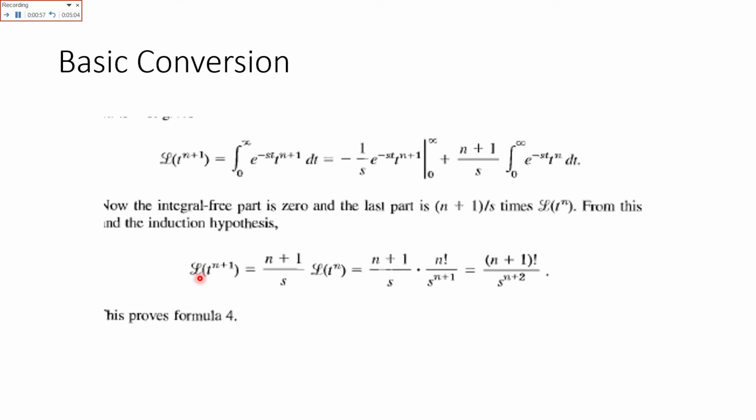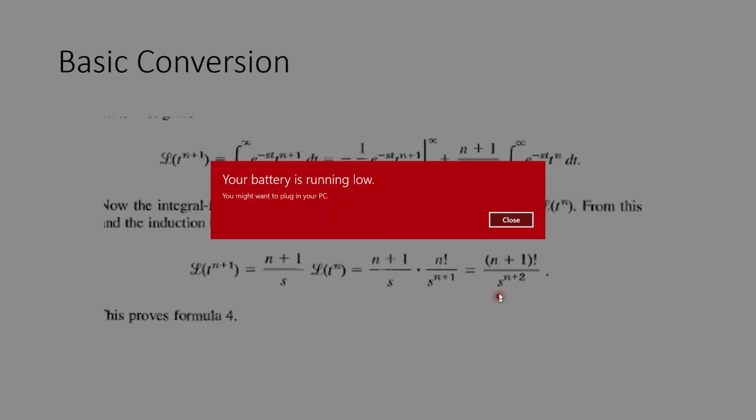So Laplace of t^(n+1) is equal to n plus 1 over s Laplace of t^n, that is equal to n plus 1 over s into n factorial over s raised to power n plus 1. So if any power of t with plus 1 is in a series and you have to take the Laplace, Laplace of t raised to power n plus 1 would be equal to n plus 1 factorial divided by s raised to power n plus 2.